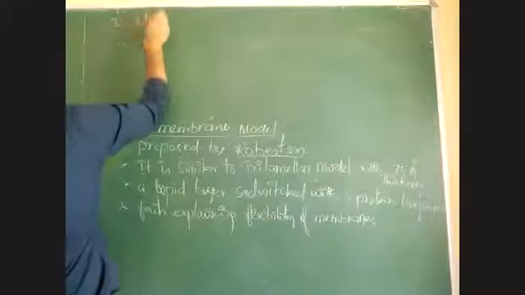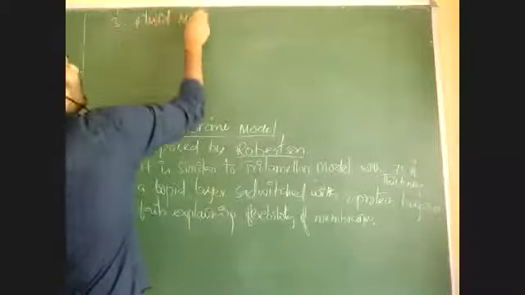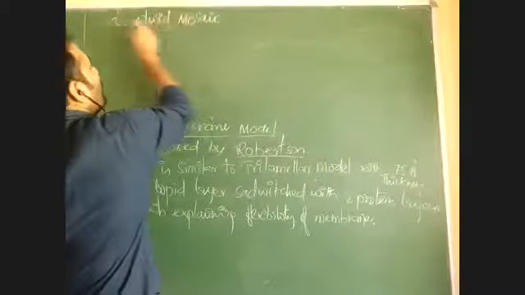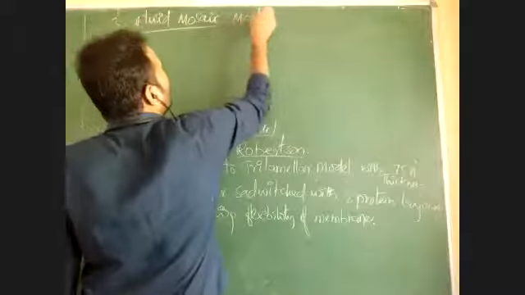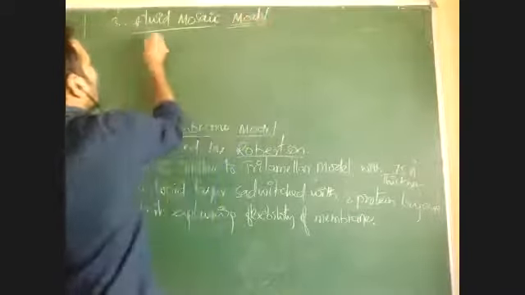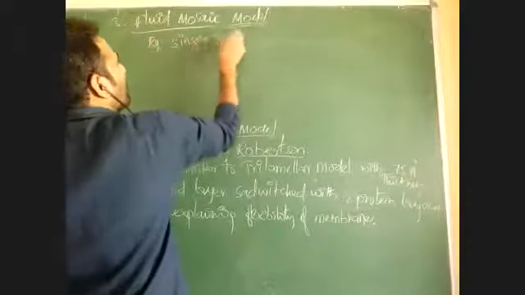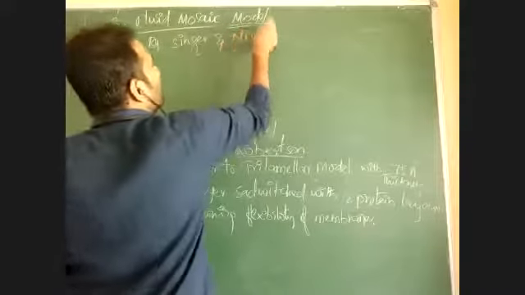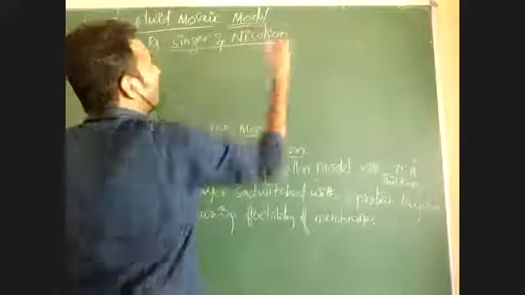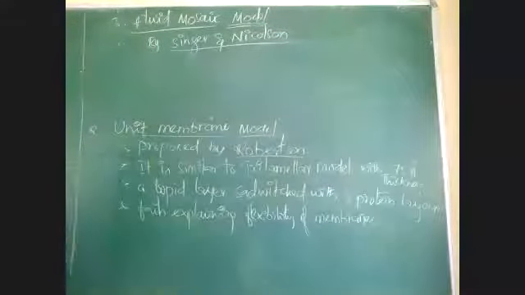This is very important. This fluid mosaic model was proposed by Singer and Nicolson. Singer and Nicolson proposed the fluid mosaic model to explain the structure of the plasma membrane.